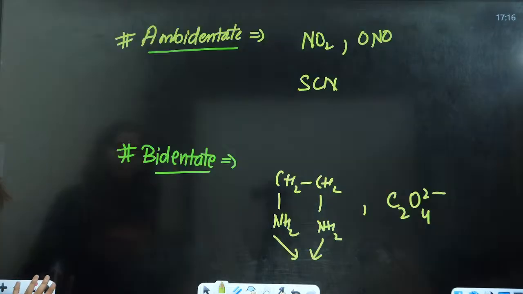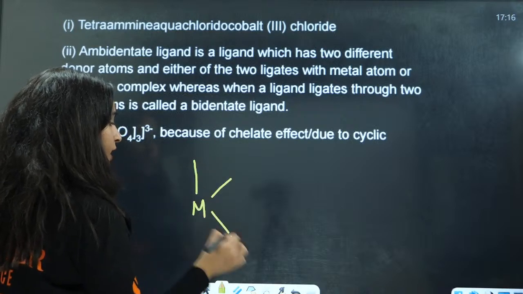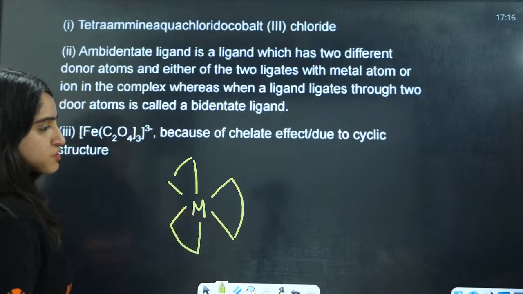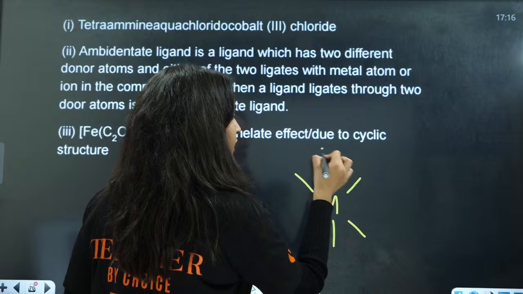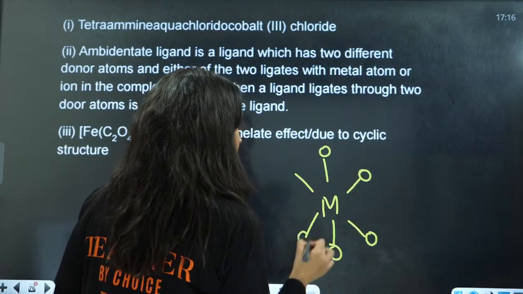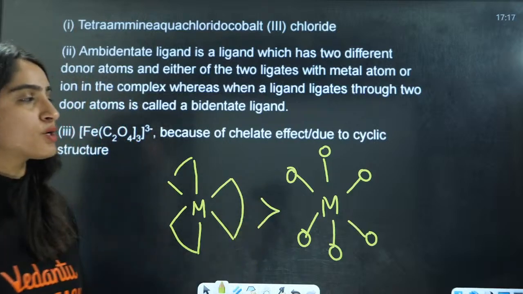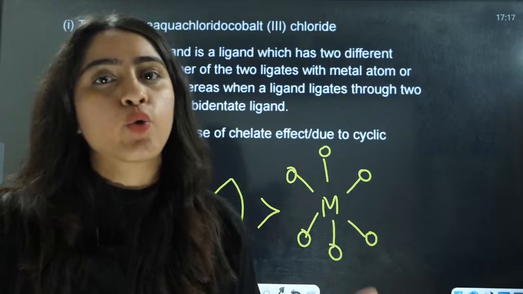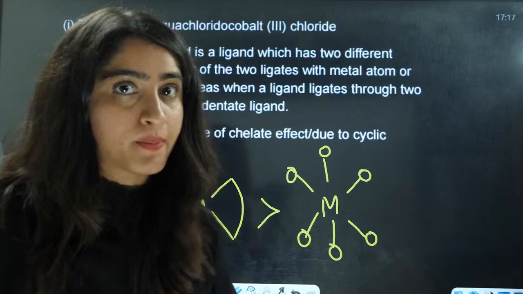In chelation you have something like this: a metal, an octahedral complex. Chelation means you have a ring kind of structure. Otherwise, in normal ligands, you do not have any ring kind of structure. So bidentate ligands provide chelation, ring stability. That is why they are more stable.